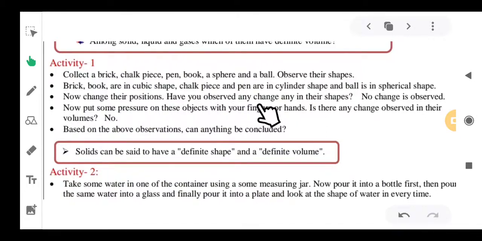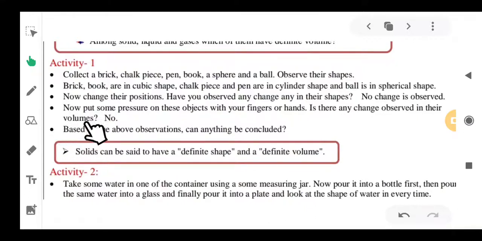Have you observed any changes in their shapes? No change is observed. Now put some pressure on these objects with your fingers or hands. Is there any change observed? No, there is no change in the volume.